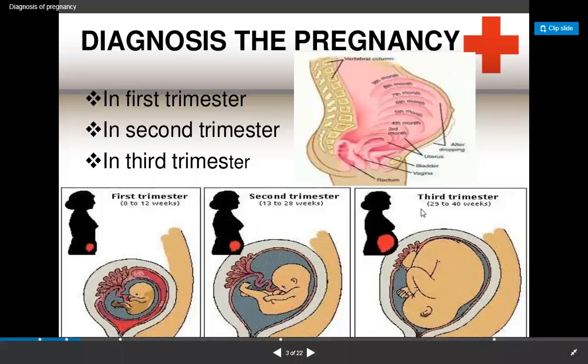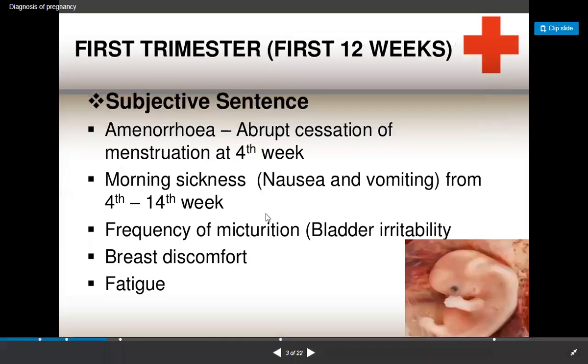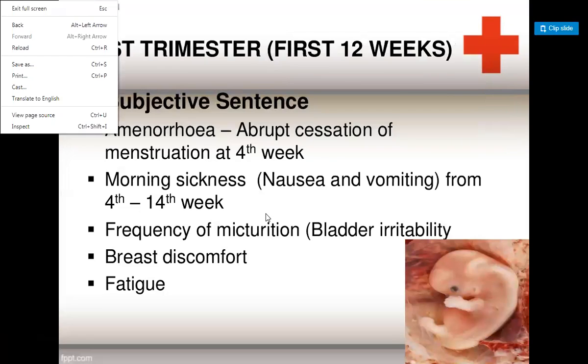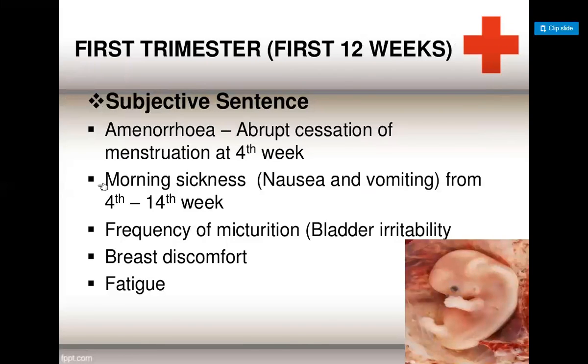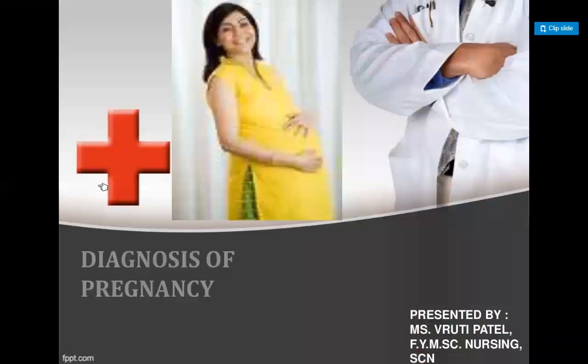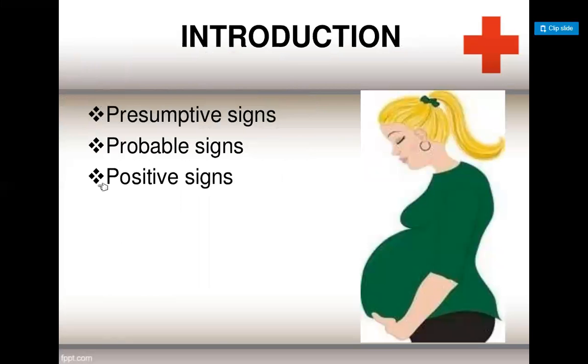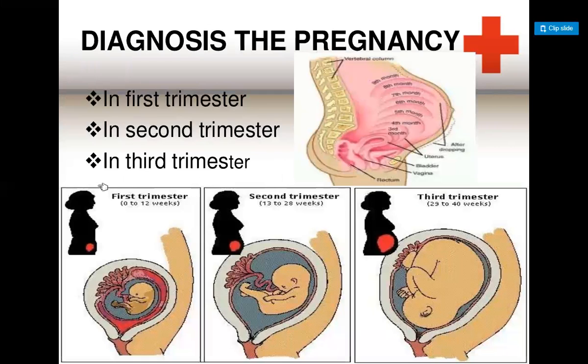And the third trimester is from 29 to 40 weeks. In these three trimesters, there are different types of symptoms present. So these are presumptive signs, probable signs, and positive signs.